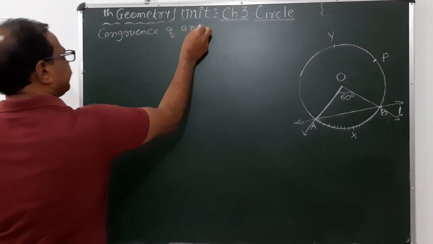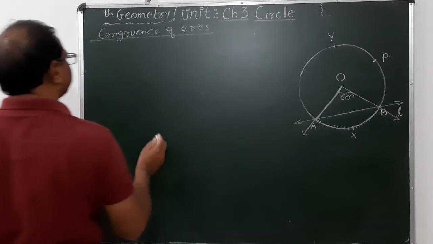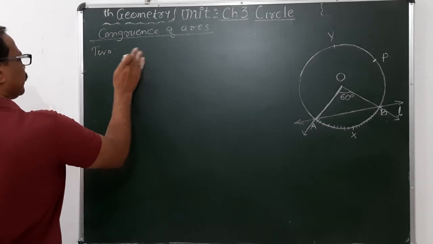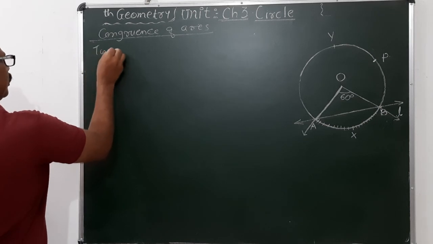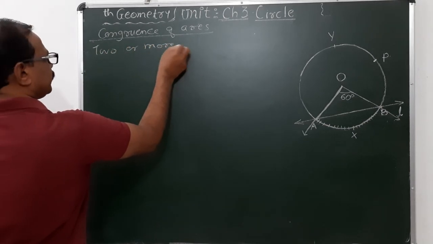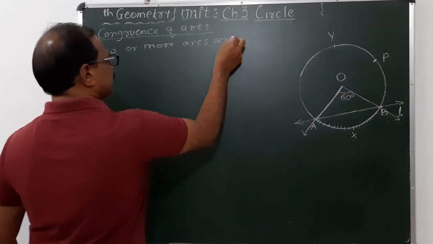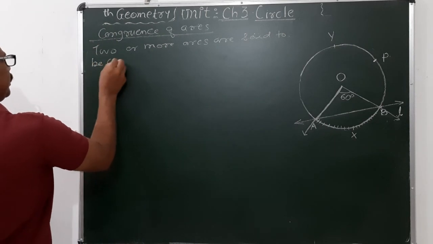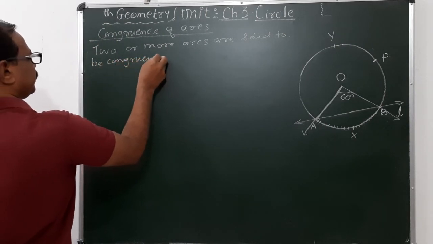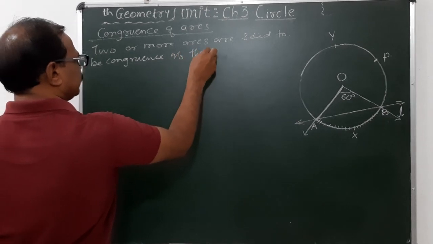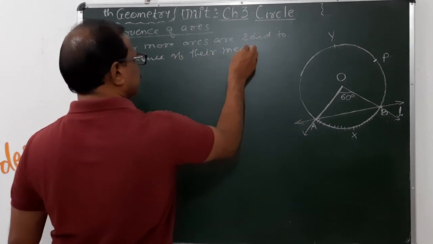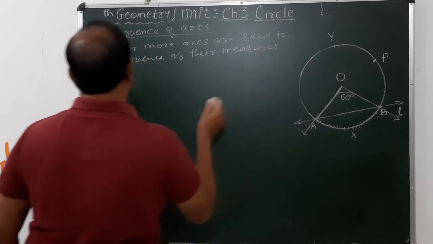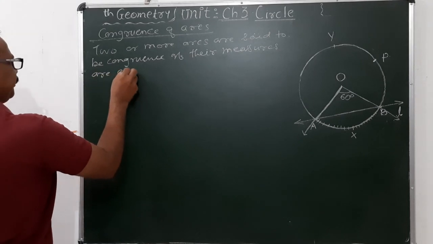Congruence of arcs. Two or more arcs are said to be congruent if their measures are equal.